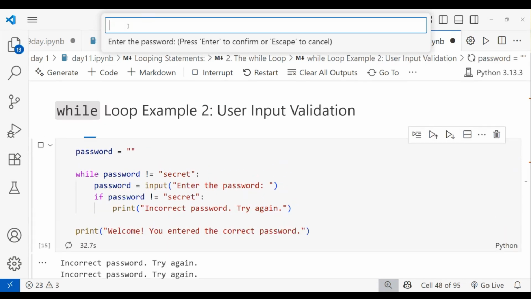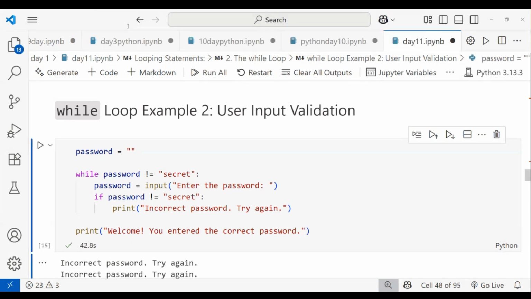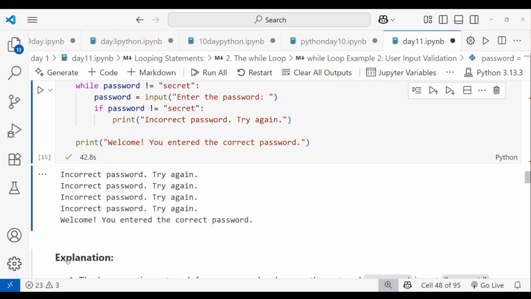Here I mention your password. What is the correct password now? Secret. You can see, right? The looping stops when we mention the correct password. You can see here, right? Welcome, you entered the correct password. Like that, it will work.